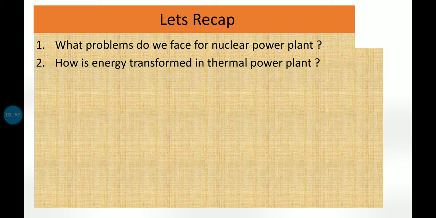Another incident was reported in Chernobyl, in the year 1986, that is in Ukraine. There also was a big blast in which the roof of the containment building was damaged. It led to a blast, and the whole building was destroyed. Because of the blast, the uranium fuel being used as nuclear fuel got exposed, and the radiation reached up to Europe.